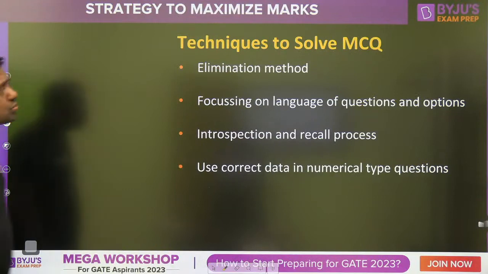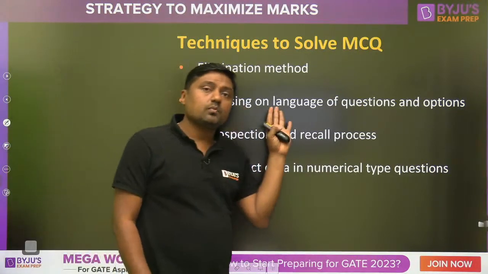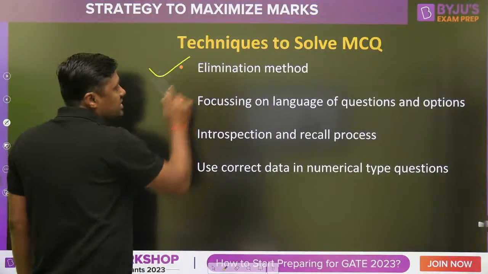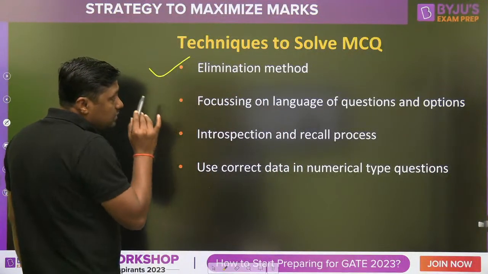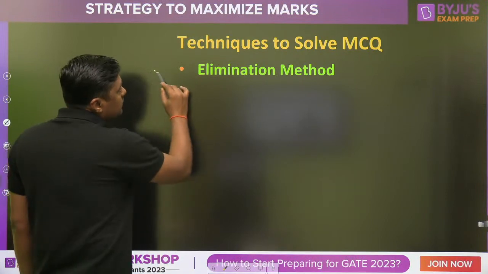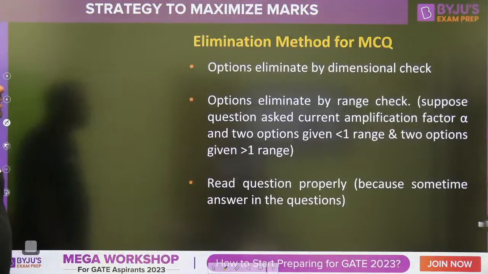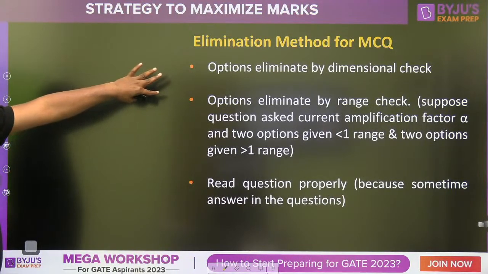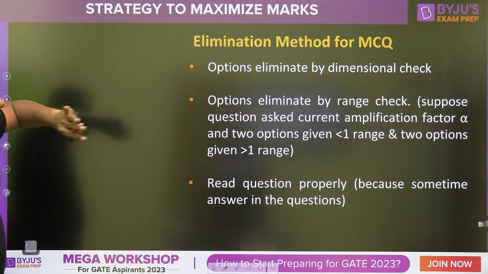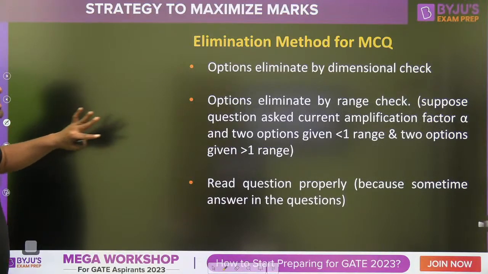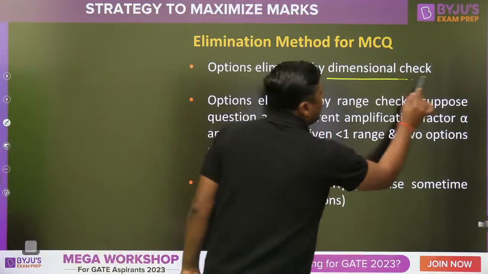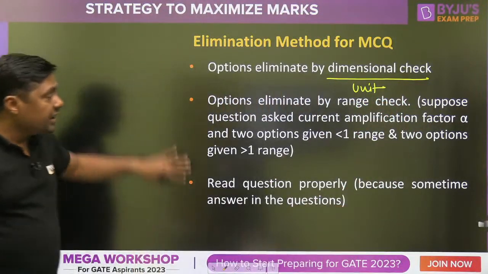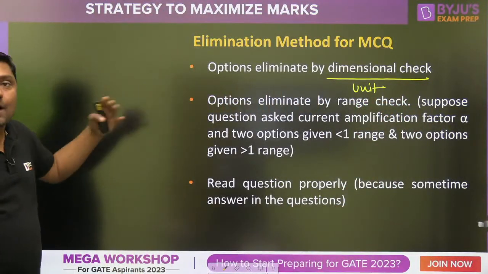Then techniques to solve MCQs, different techniques. Watch this. First of all, I already have given you the idea about the elimination method. Then the second method is what? Eliminate options by the dimensional check. I already have mentioned this, how we can eliminate the options by simply checking the dimensions or unit of the system. Then range. What about the range?